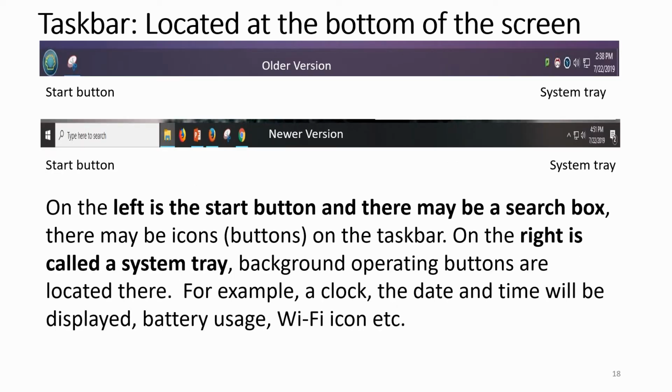Taskbar, located at the bottom of the screen. Older version: there's a Start button, System Tray. Newer version: Start button, System Tray. On the left is a Start button, and there may be a search box. There may be icons or buttons on the taskbar. On the right is called a System Tray. Background operating buttons are located there. For example, a clock, the date and the time will be displayed, battery usage, Wi-Fi icon, etc.